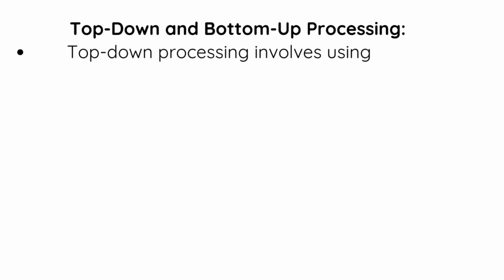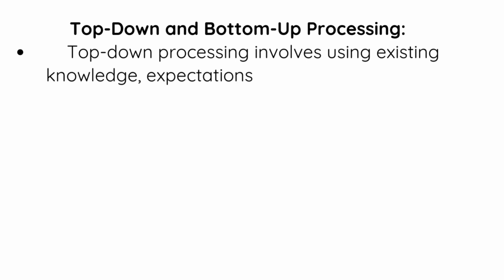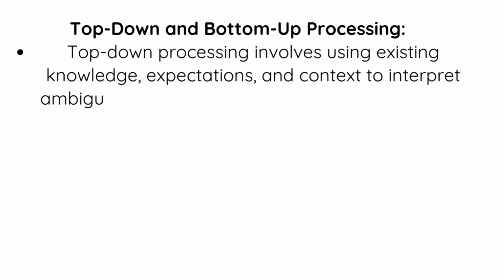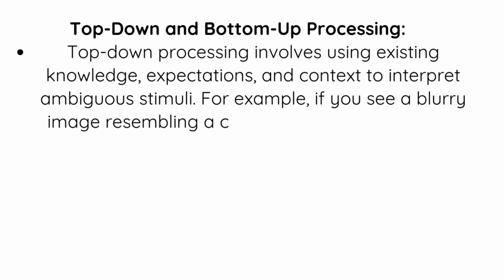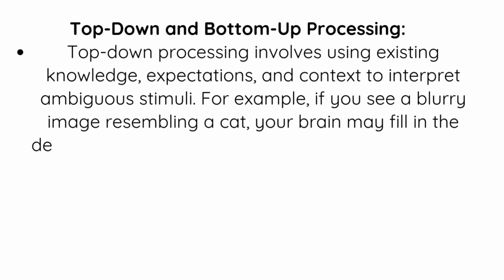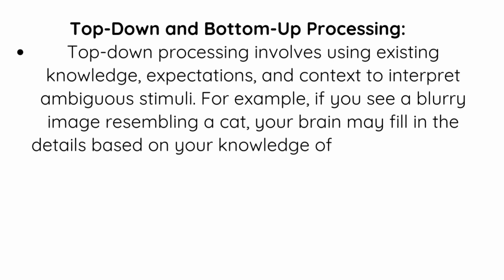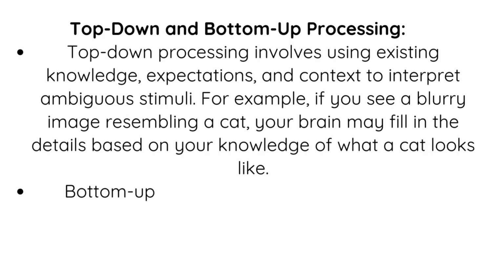Top-down and bottom-up processing. Top-down processing involves using existing knowledge, expectations, and context to interpret ambiguous stimuli. For example, if you see a blurry image resembling a cat, your brain may fill in the details based on your knowledge of what a cat looks like.